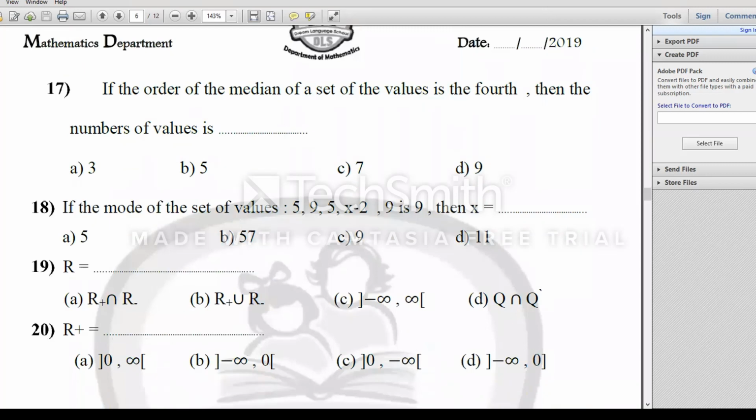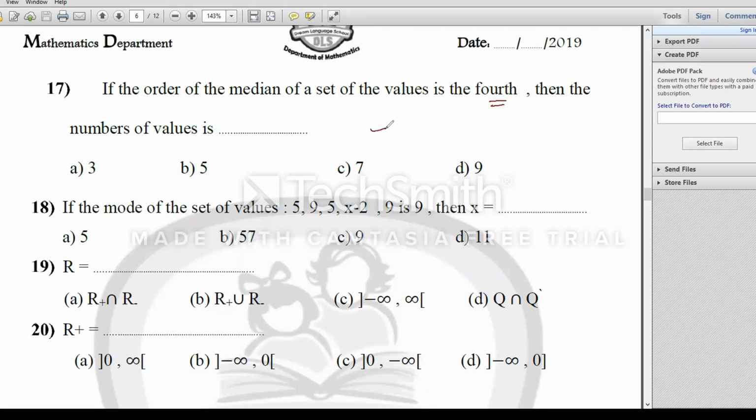We are in number 17. If the order of the median of the set of value is fourth, then the number of values? The order of the median is fourth.